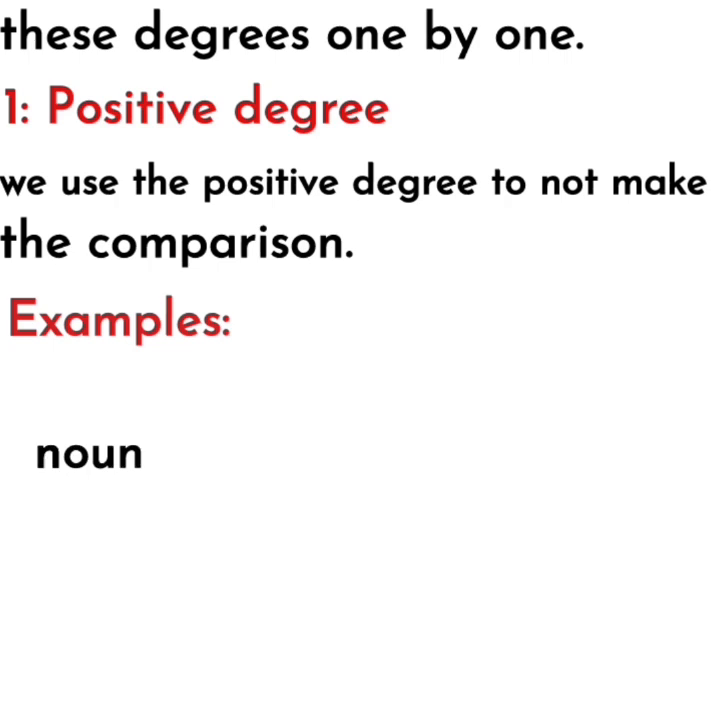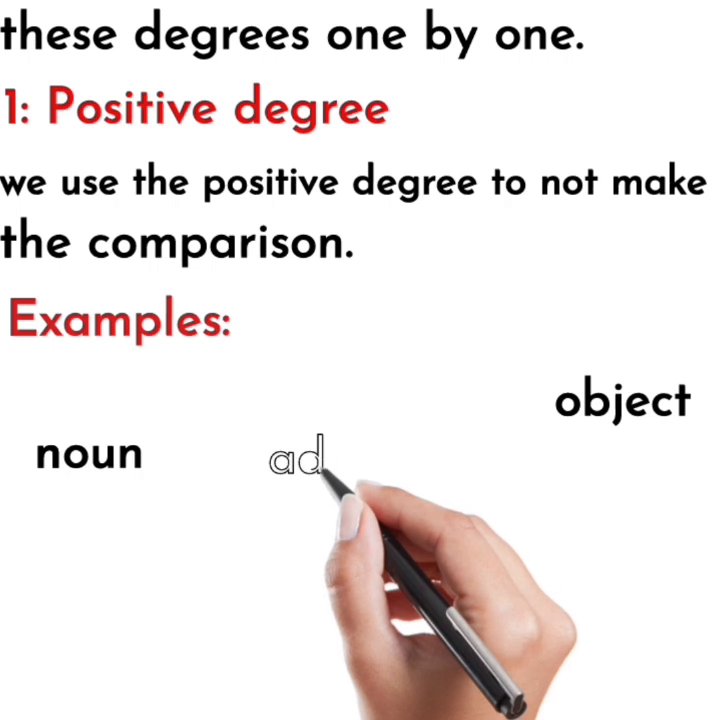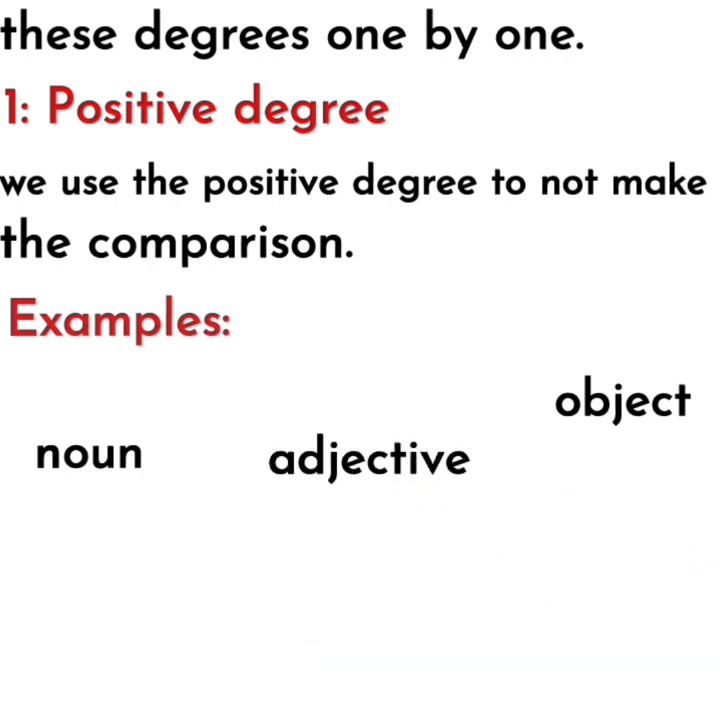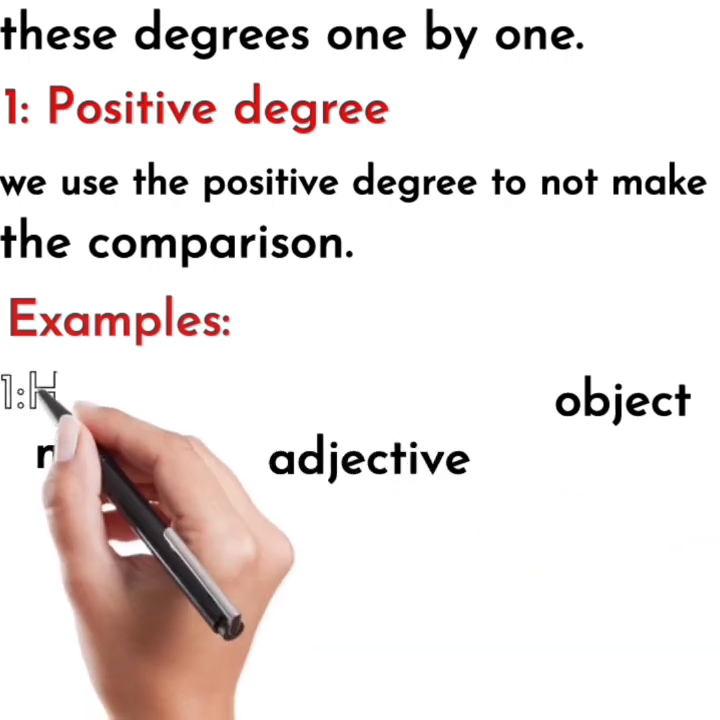Example: Harry is a tall boy. In this example, Harry is the noun here and boy is the object here. So what's the tall? Here tall is an adjective.